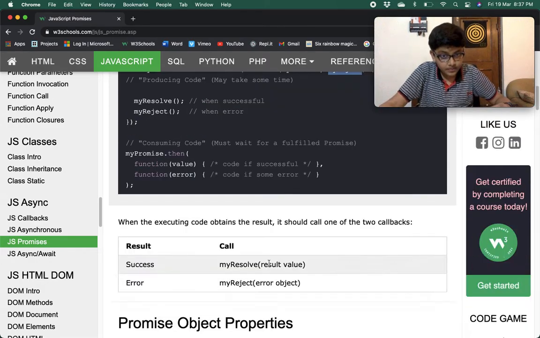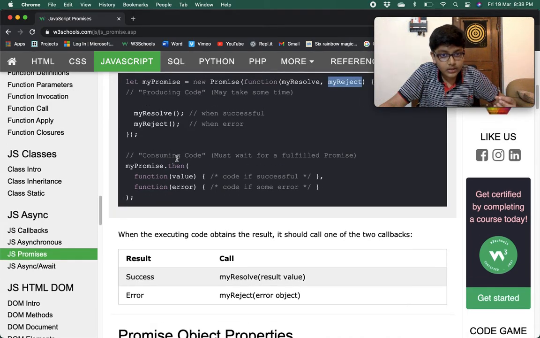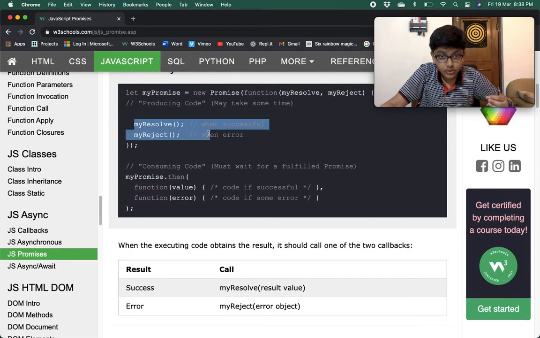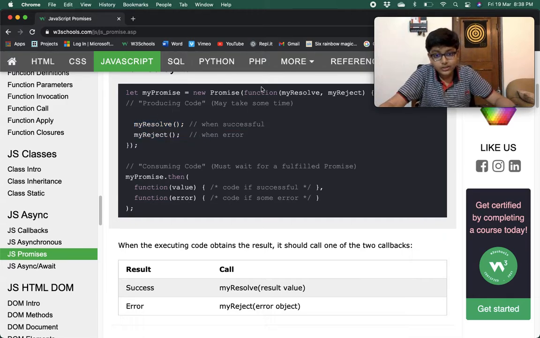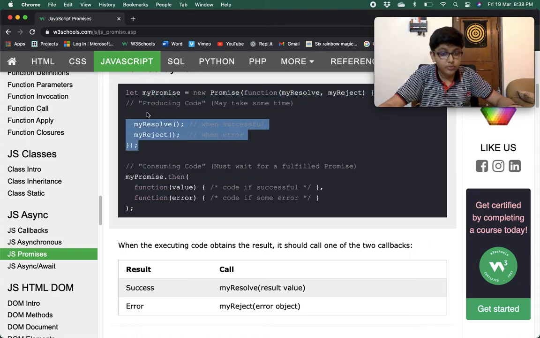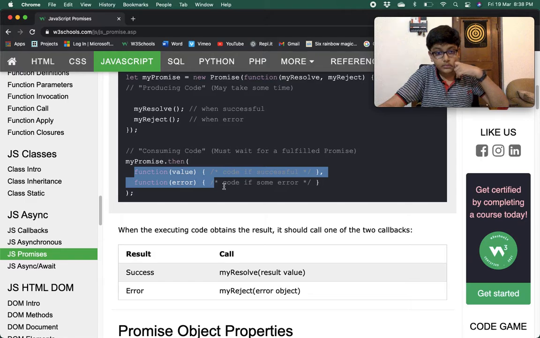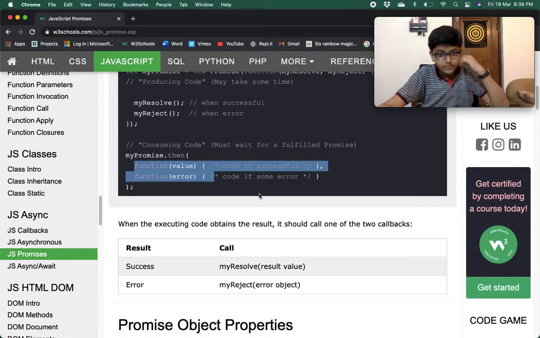myPromise.then. So this is the producing code over here. This may take some time. It's not always sure that it will take some time, but sometimes it may. And here is the consuming code. It would wait for a fulfilled promise. When this promise is fulfilled, it will wait for it and then execute according to the result.